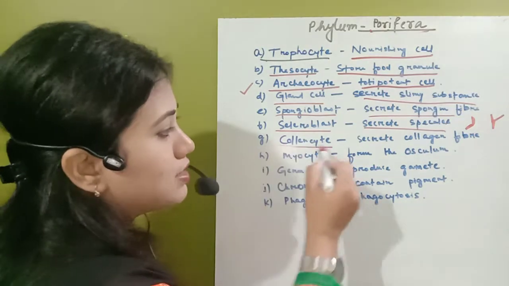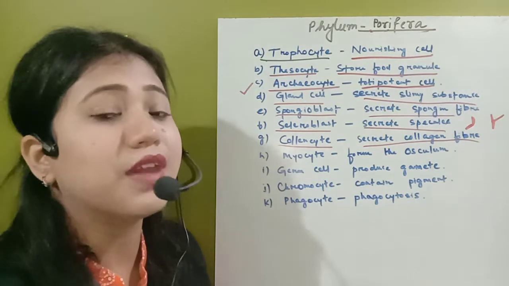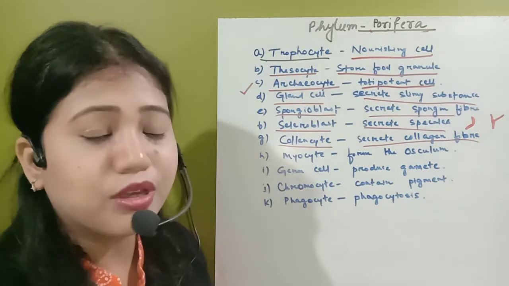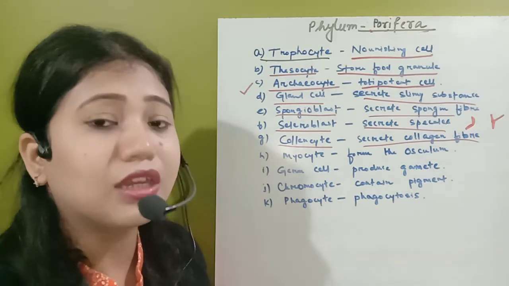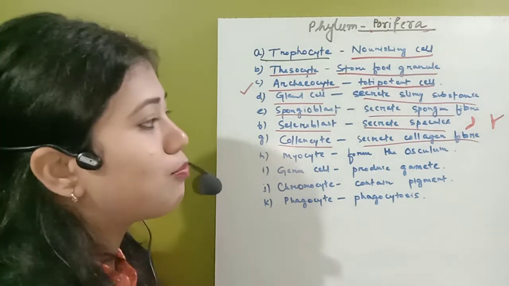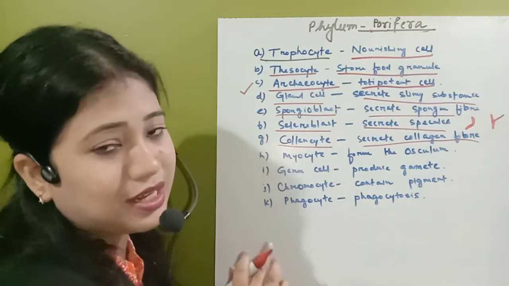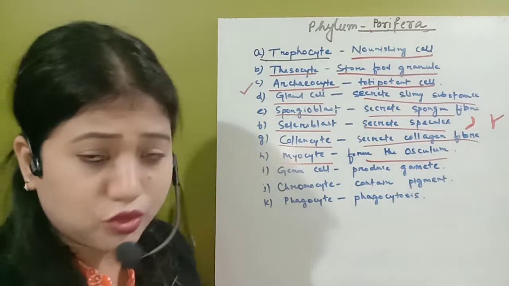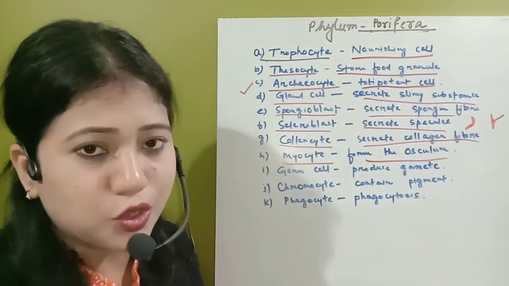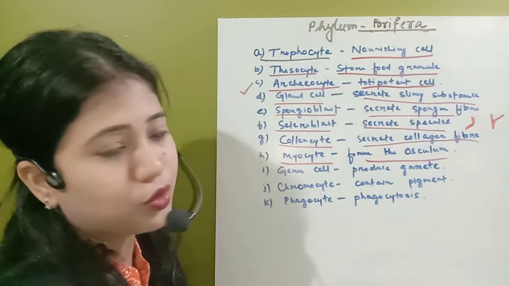Next one, collagenocyte, they secrete the collagen fiber. Collagen fiber is a very important fiber that should be present in every animal, and in the animal kingdom the most abundant type of protein is the collagen protein. So that is secreted by one cell, the collagenocyte. Next one, myocyte, which will produce the osculum. Remember, I will tell you what the osculum is later on. For now, just remember that it will form the osculum.